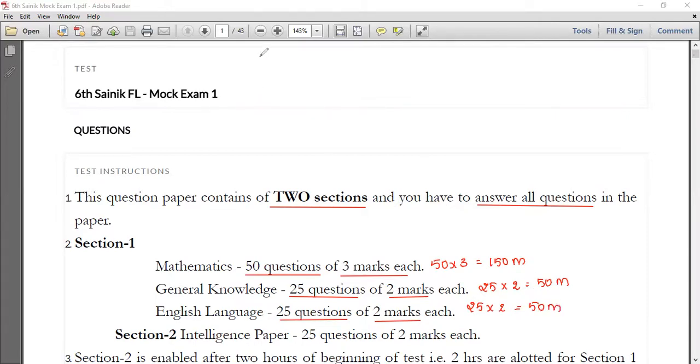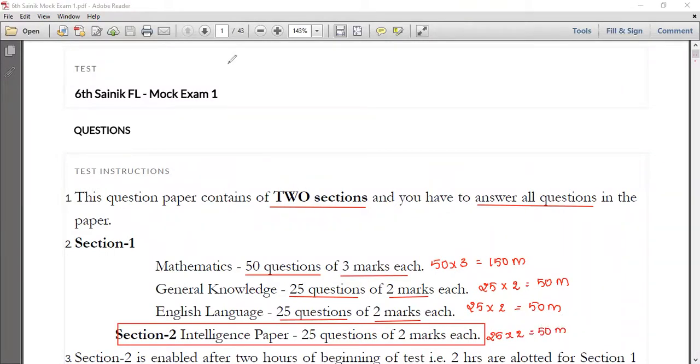And this is about your section 1. Also you have another section, section 2. Section 2 wholly deals with the intelligence paper, where you have 25 questions, and each question carries 2 marks. So 25 into 2 again is 50 marks. Totally you have got 300 marks now: 150 plus 50 plus 50 and 50, so it is now a 300 marks paper.